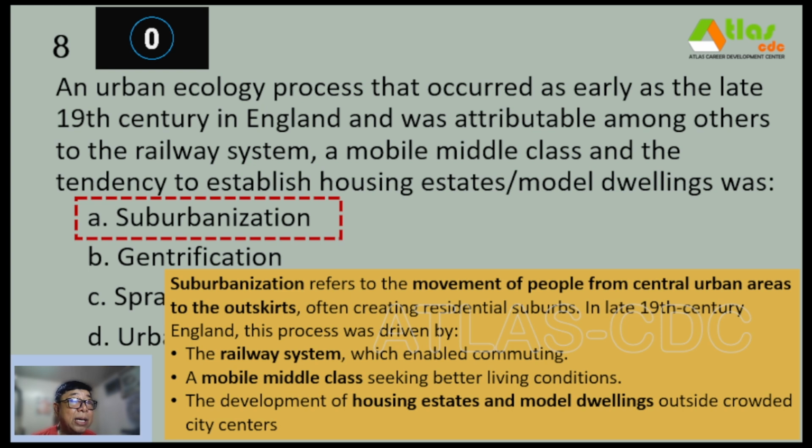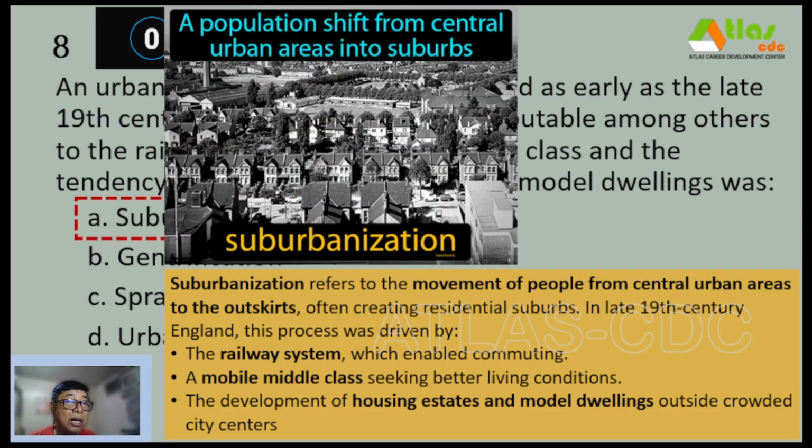In late 19th century England, this process was driven by number 1, the railway system, which enabled commuting; number 2, a mobile middle class seeking better living conditions; and third, the development of housing estates and model dwellings outside crowded city centers. So basically, suburbanization refers to the population shift from central urban areas into suburbs.